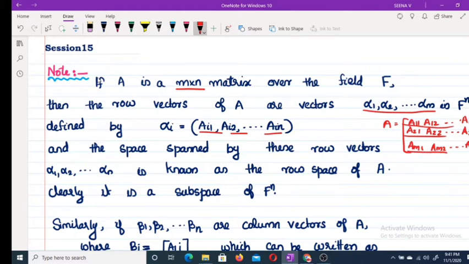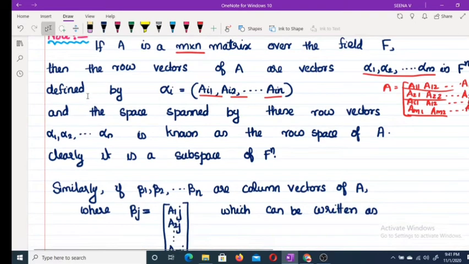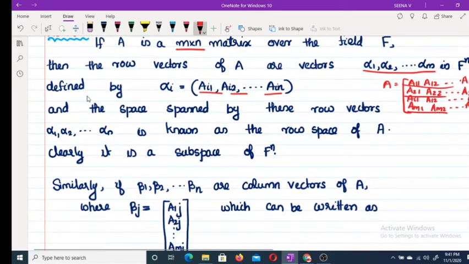The ith row we are denoting as alpha i, so the ith row is actually (a i1, a i2, etc., a in). The space spanned by these row vectors alpha 1, alpha 2, etc., alpha m is known as the row space of A, and clearly it is a subspace of Fn.